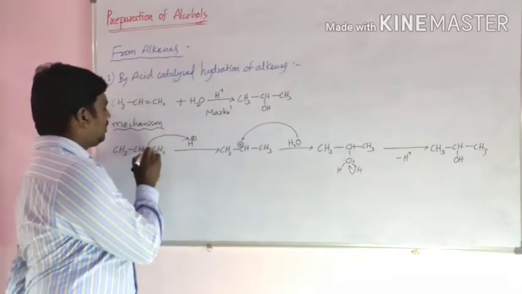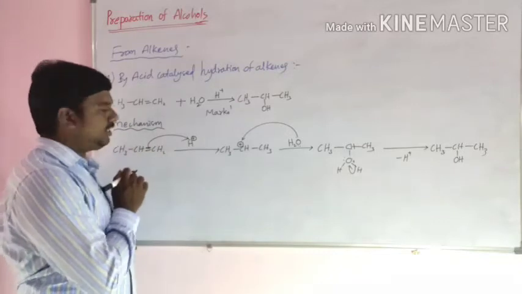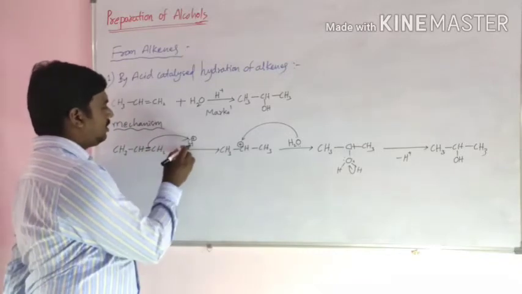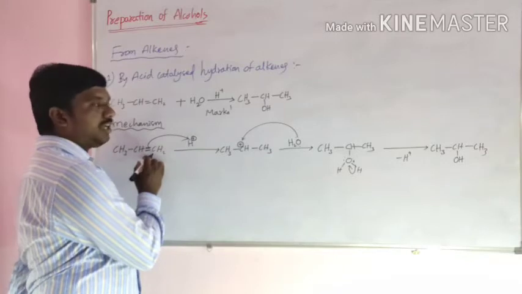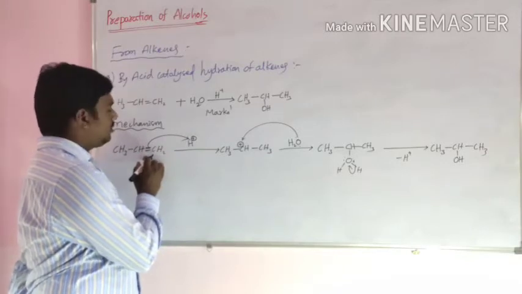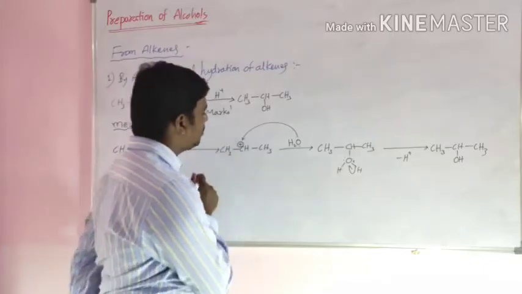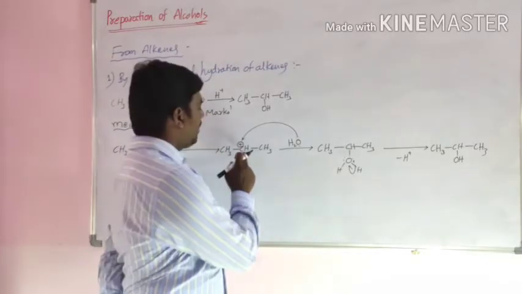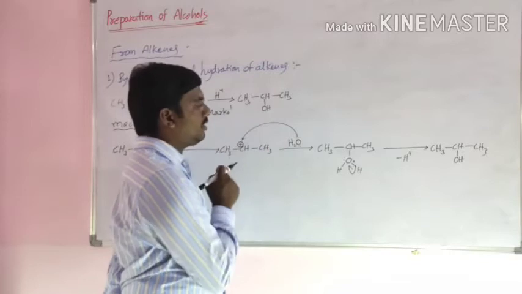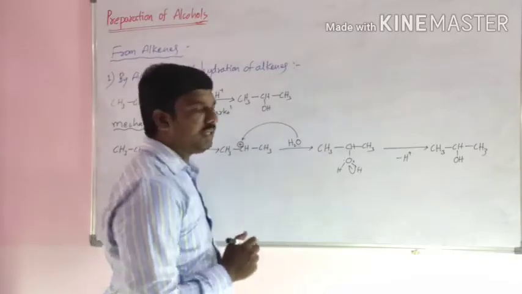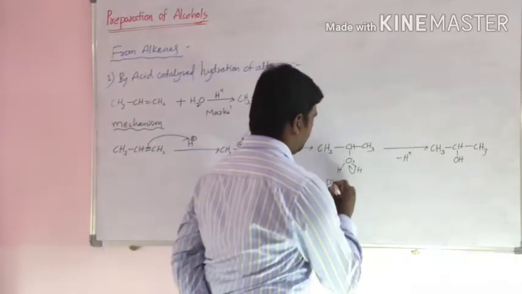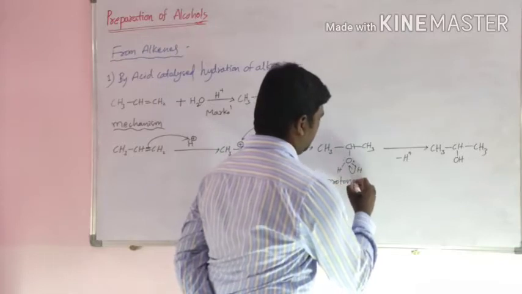When an unsymmetrical alkene reacts with acid, this addition is electrophilic addition. Hydrogen attaches at the carbon which contains the larger number of hydrogen atoms. Then it converts into carbocation. Carbocation reacts with water to form protonated alcohol.